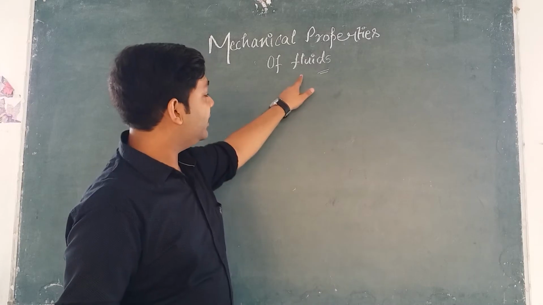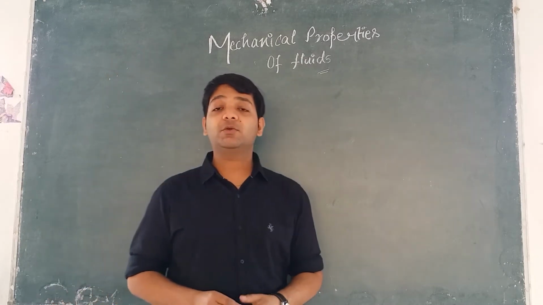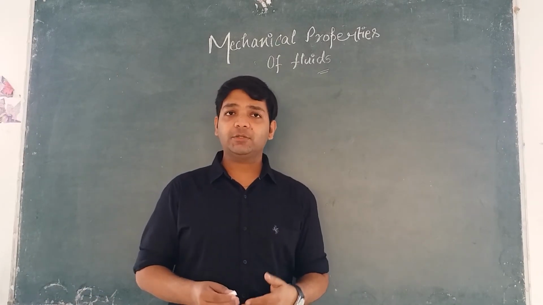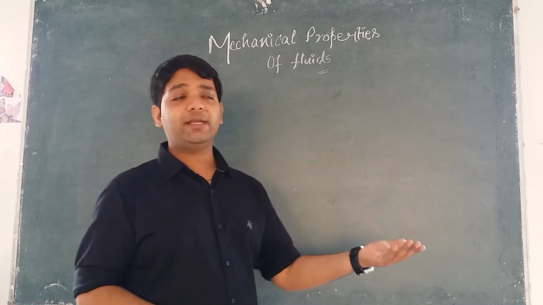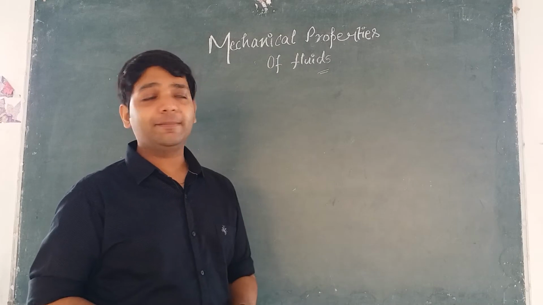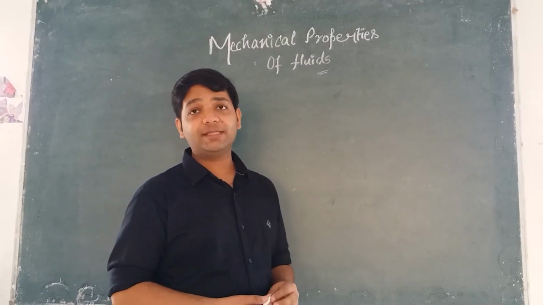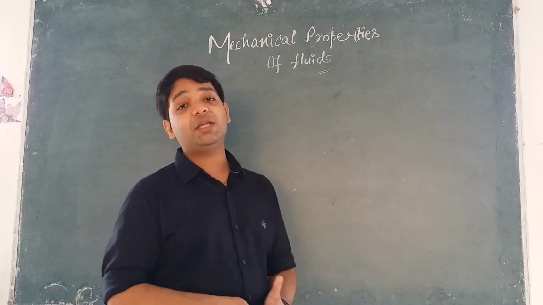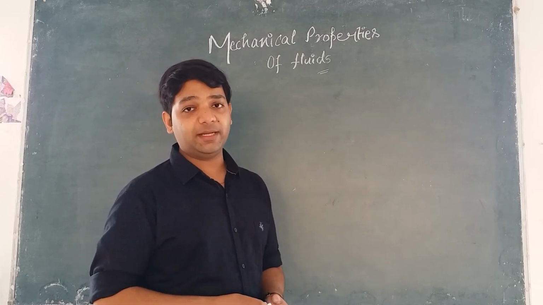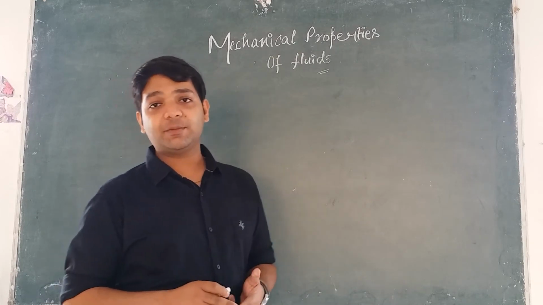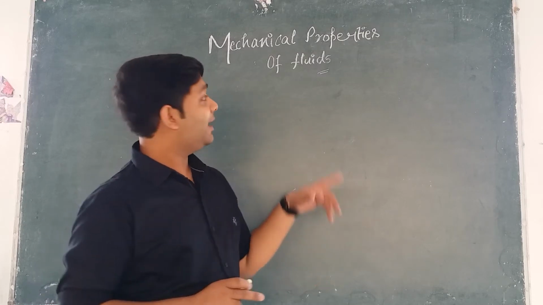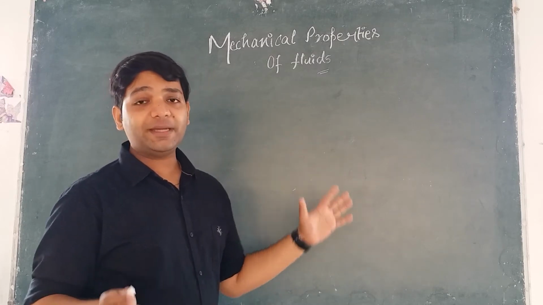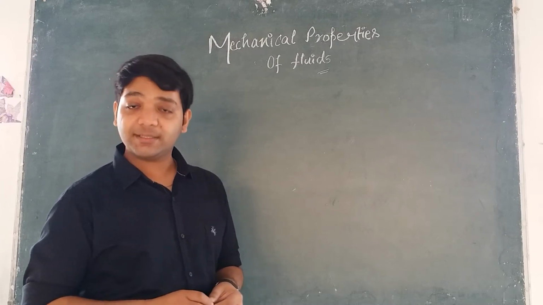So the term here that we have is fluid. So what do we mean by fluid? कोई भी ऐसी चीज जो फ्लो कर सकती है from one level to another is called as a fluid. And one important property of fluid is that it occupies the shape of the container in which it is placed. So there are two important things about fluid. First one is that it flows from one level to another, and the second one is that it occupies the shape of the container in which it is placed.